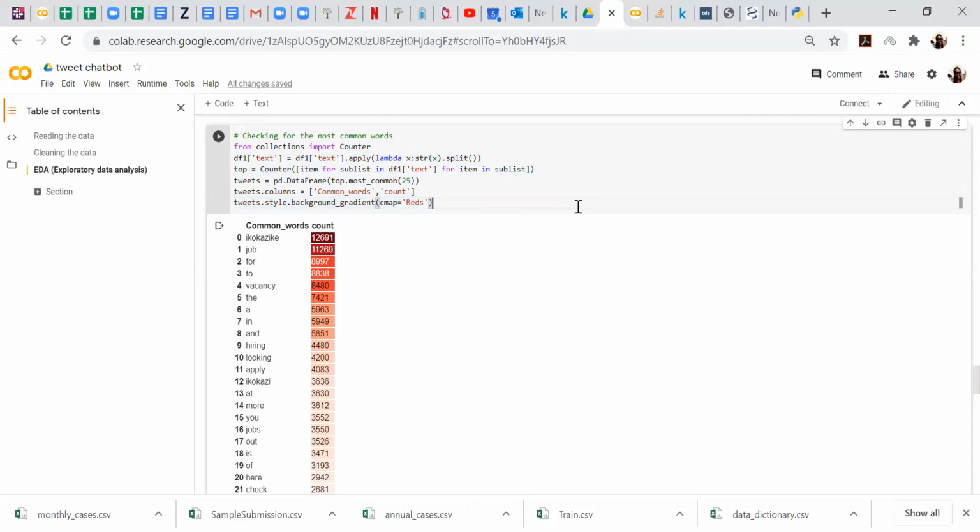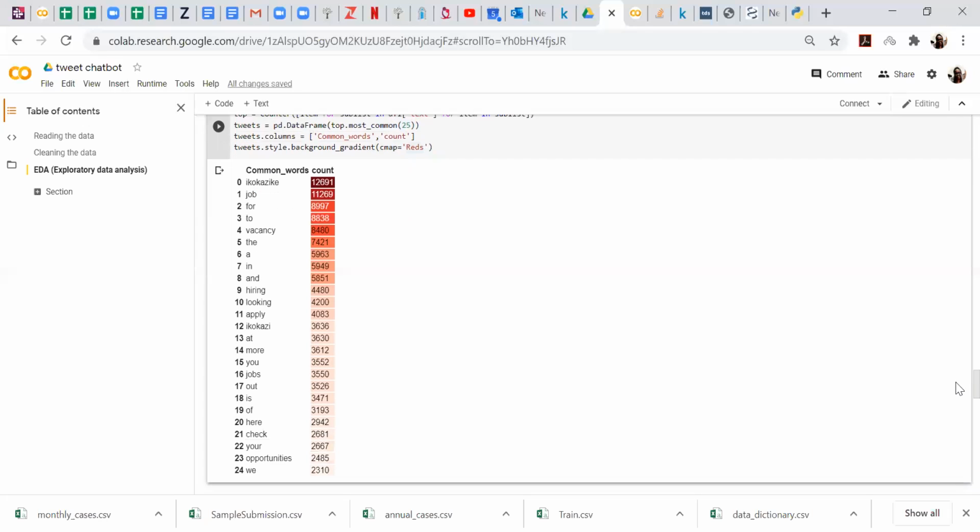So I just imported that. Then I wanted to see the common words in the column text, so I grouped that. I can change this to hashtag if I want to, or any other thing that has words. And then I wanted to see the top 25 commonly used words. So I did that as well. And then reds means this color is reds. I can use blues, greens, whatever color I want, but I wanted reds.